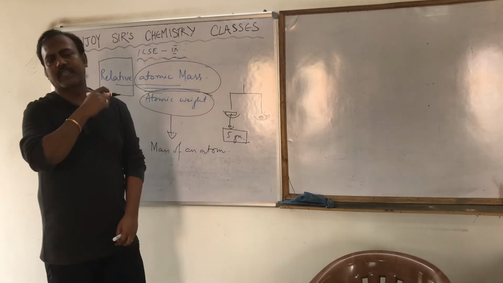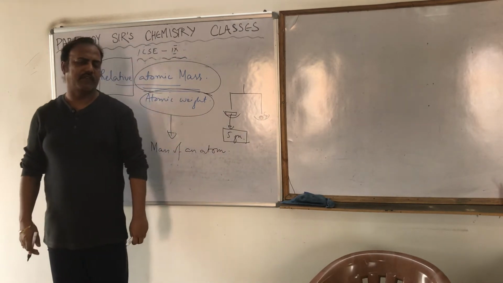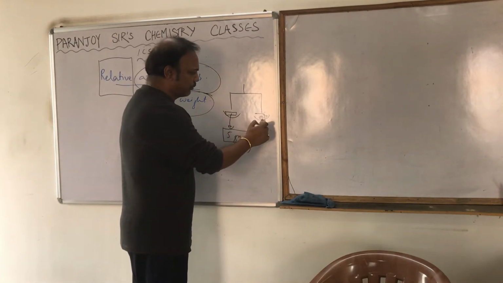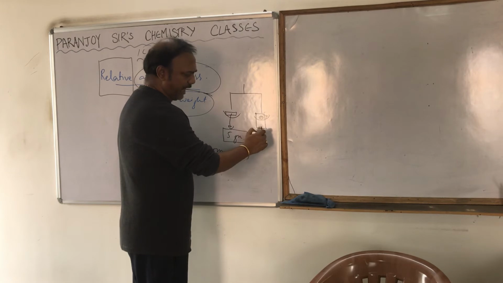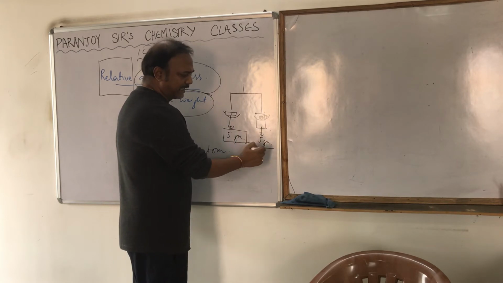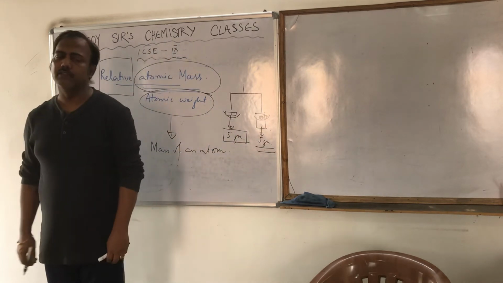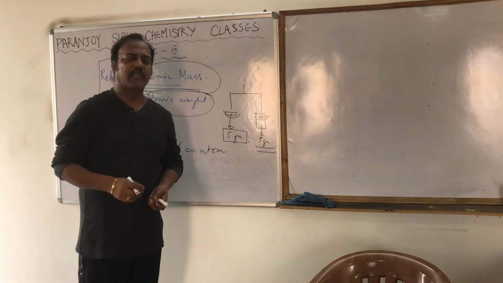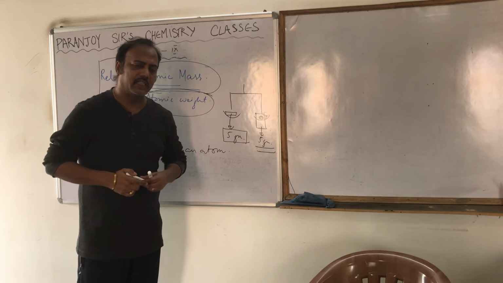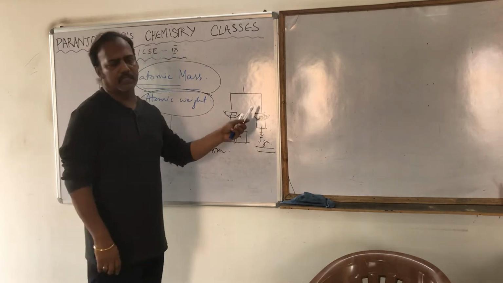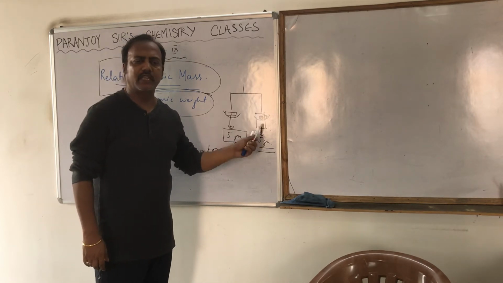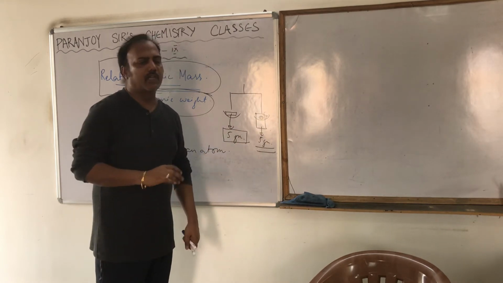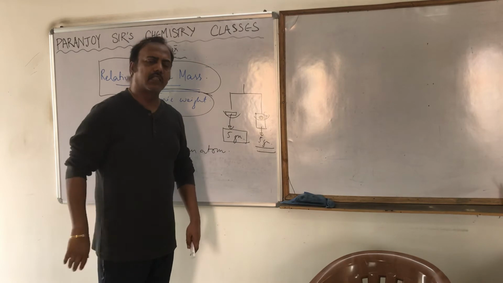But how did you say that? How did you judge that this is 5 gram? By considering the mass that you put over here in the other side as 5 gram. So that is the reference you have taken. So we cannot measure anything without having some standard thing. This 5 gram you have taken is a standard one, which is not measured, which has been considered as 5 gram, and accordingly we measure the other things.